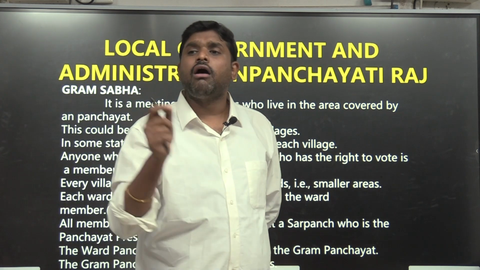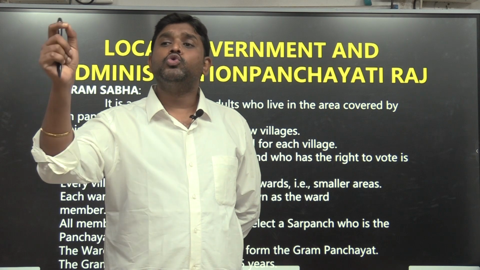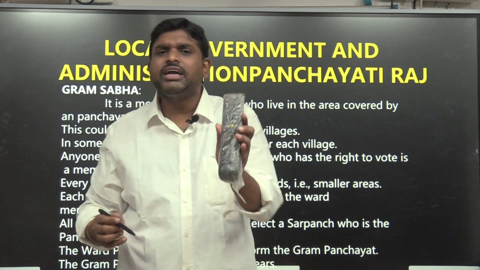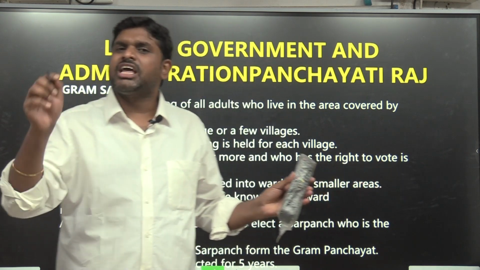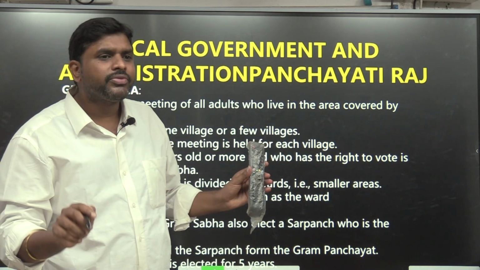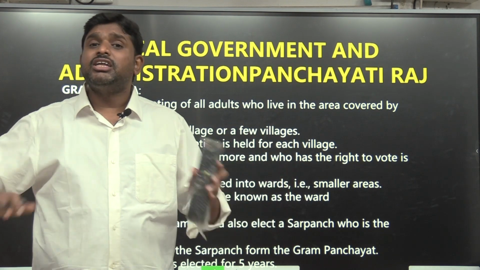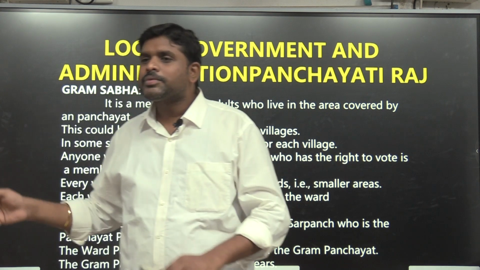Who are Gram Sabha members? All the adults whose name is present in the electoral college of the village. What is that? The voter list. Whose name is there in the voter list? They are all part of the Gram Sabha. They will make the law, they will make the resolution, and that resolution will be implemented by the Gram Panchayat.